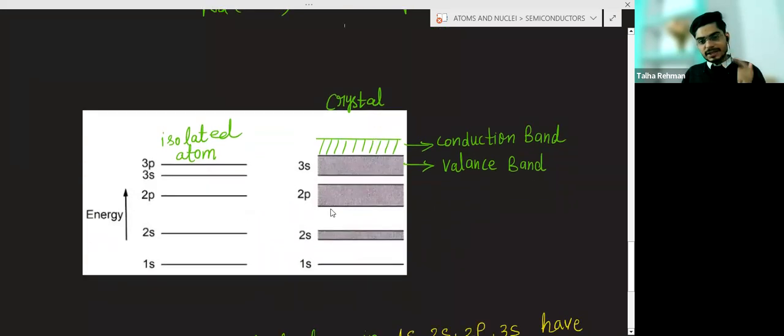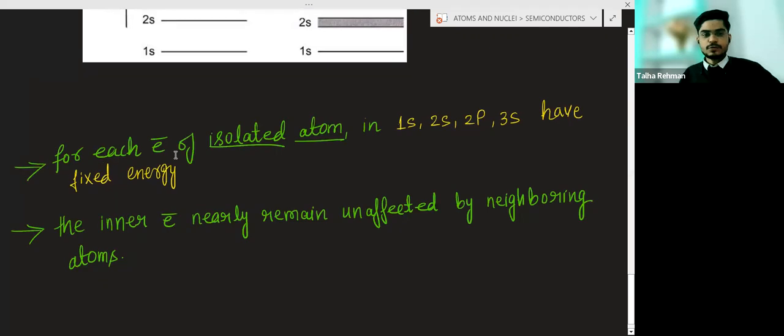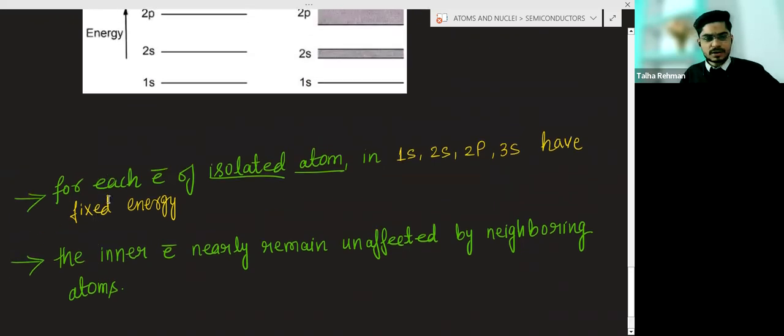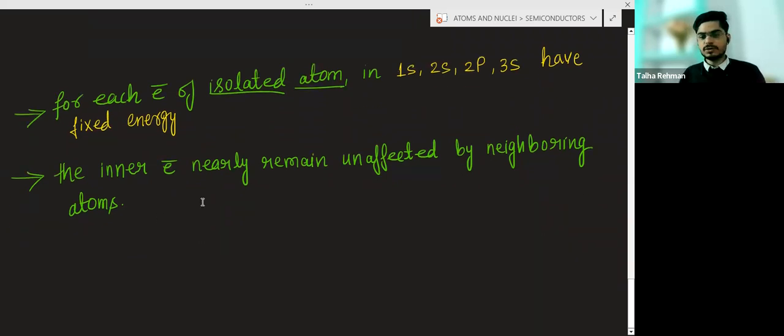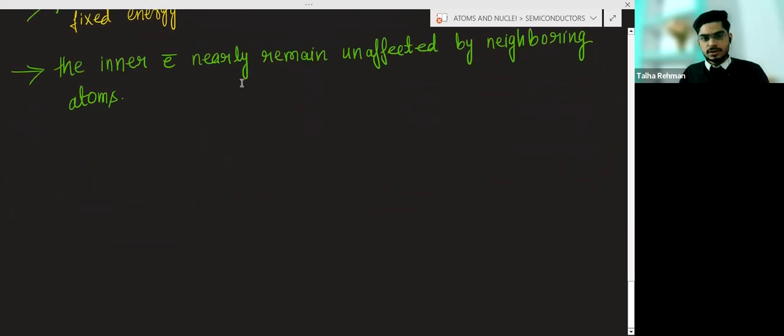But when the crystal forms, the electrons present in 2s, 2p, 3s have different energies, and those energies in continuation will form a band. And one more thing, the inner electrons nearly remain unaffected by the neighboring atom.